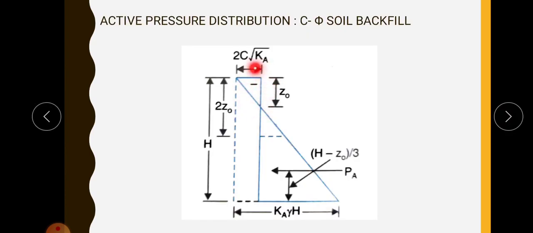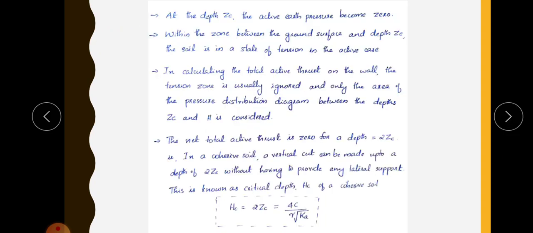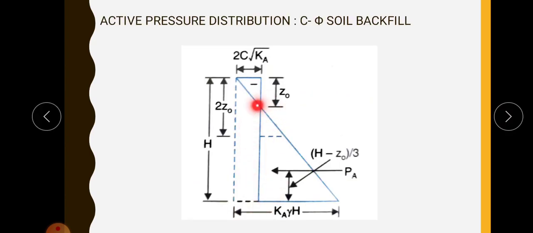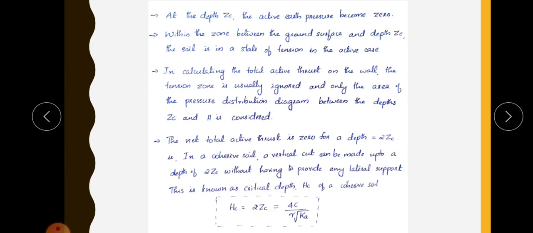So for calculating the total active thrust on the wall, the tension zone is usually ignored. The minus portion is ignored, and only the area of the pressure distribution diagram between the depth ZC and H is considered for calculating the total earth pressure.